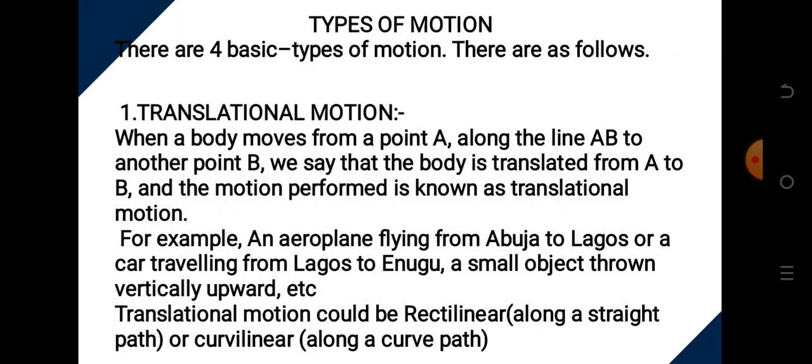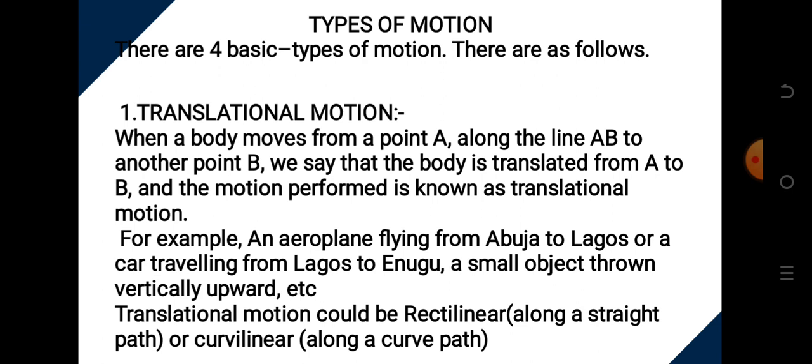There are types of motion. There are four basic types of motion. They are as follows. Number one, we have translational motion. Number two, we have oscillatory motion. Then we have vibratory motion. And then we have random motion. Now let's look into details as we move.